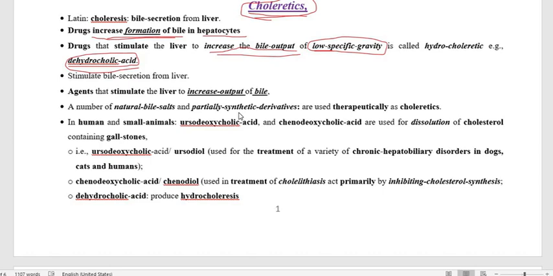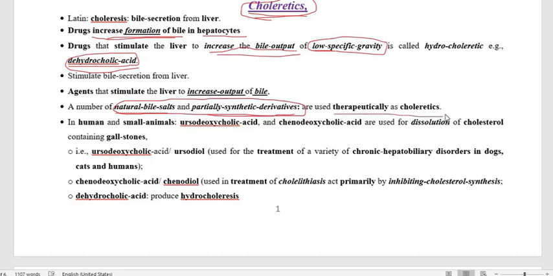So this is going to dissolve the cholesterol. The drugs that we use as cholaretics are the natural bile salts, and also the partially synthetic derivatives of the bile salts, which we use therapeutically.